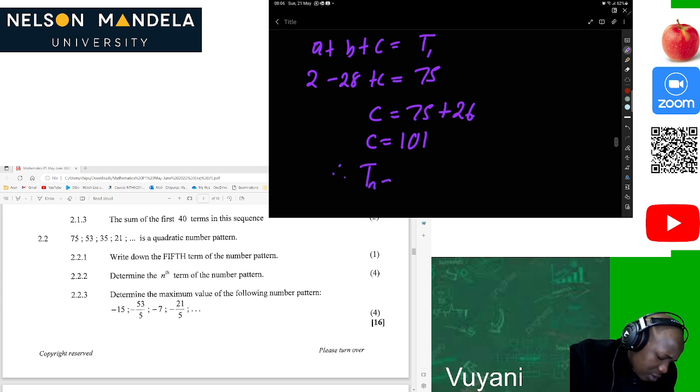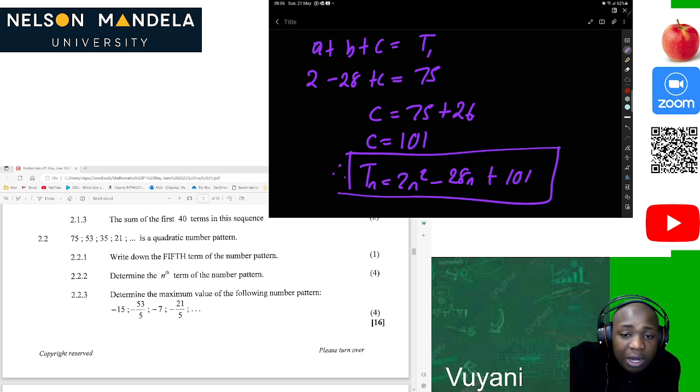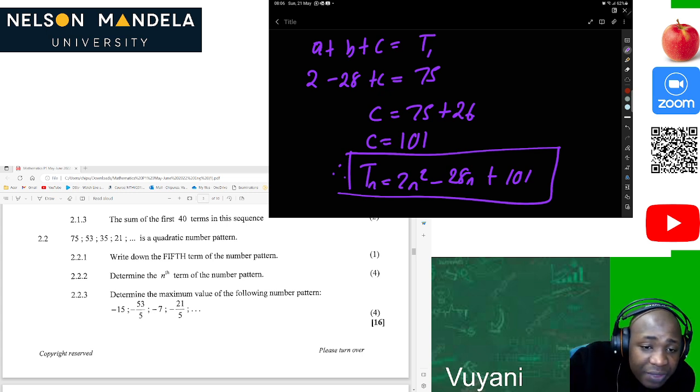Therefore Tn is equal to 2n squared minus 28n plus 101. So this will be our general term, or the nth term, of this sequence.